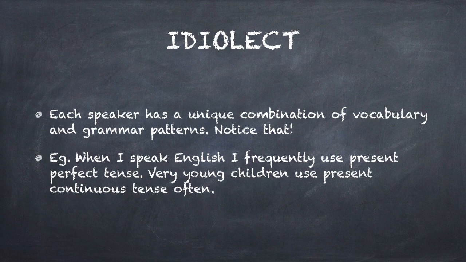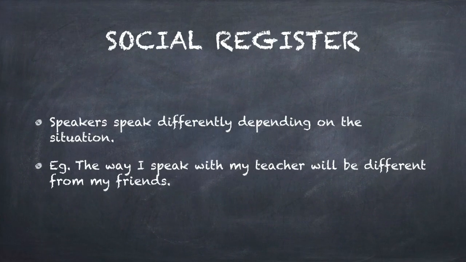So that signifies that every speaker has a unique combination of grammar patterns or grammatical patterns and vocabulary. It can be repetitive. I'm not saying which is right and wrong, but I'm just saying that this is what is idiolect. We call idiolect in the class of vocabulary.